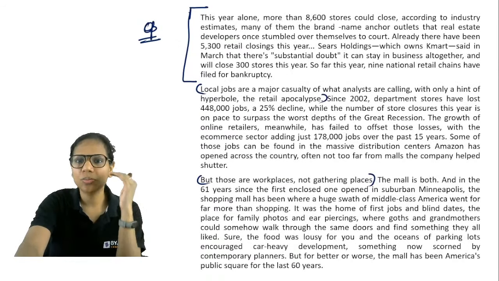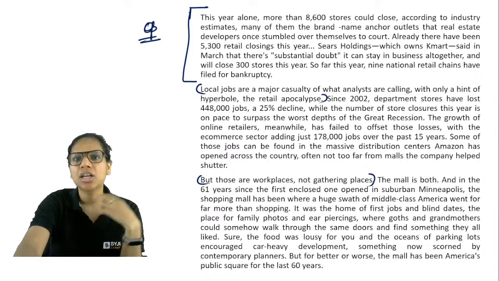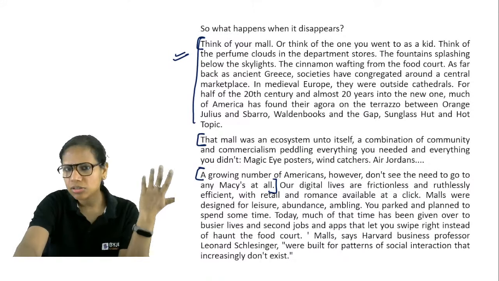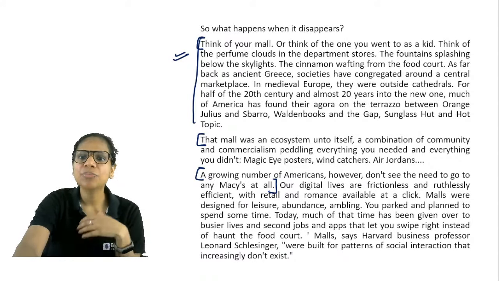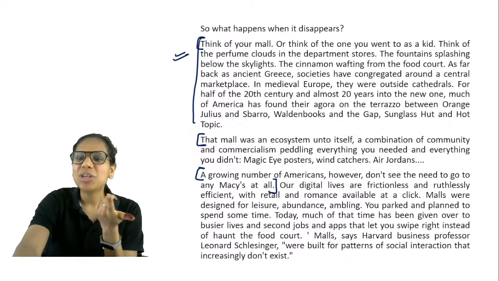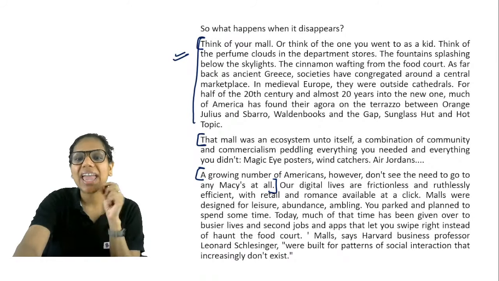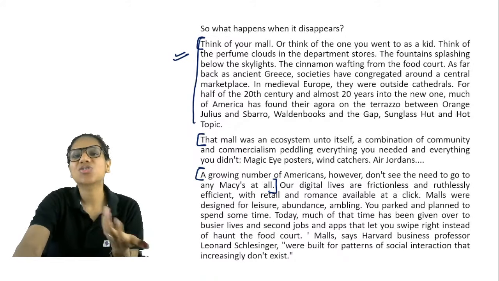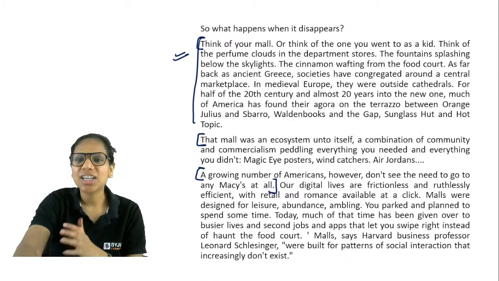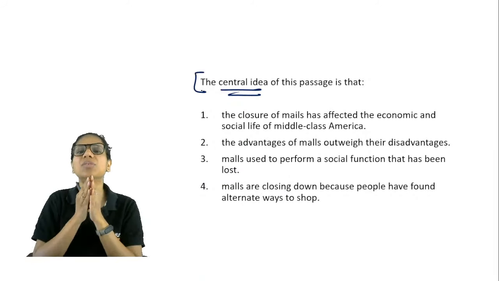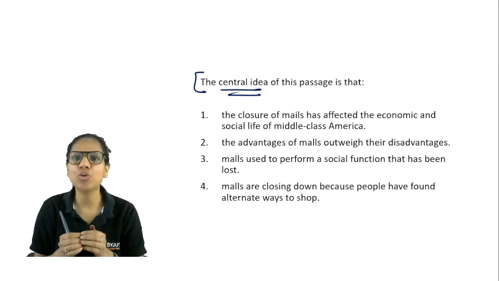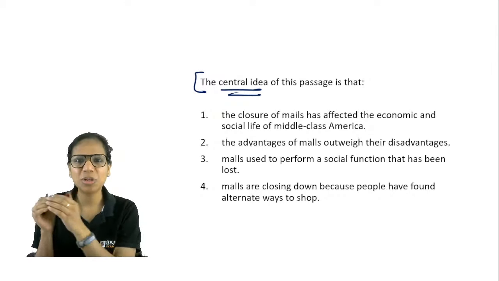The idea should be that as you read, you build a story in your head. Malls closing down, jobs taking a hit, function of malls. Now, some memories perhaps, right? Then the mall was an ecosystem unto itself, reiterating the function that it served and how people don't see the need to go to any mall at all. Macy's is just serving as an example here. Once you realize this, attempting the central idea question becomes very, very easy. That is why I had been focusing on the opening sentences and the building of the story.